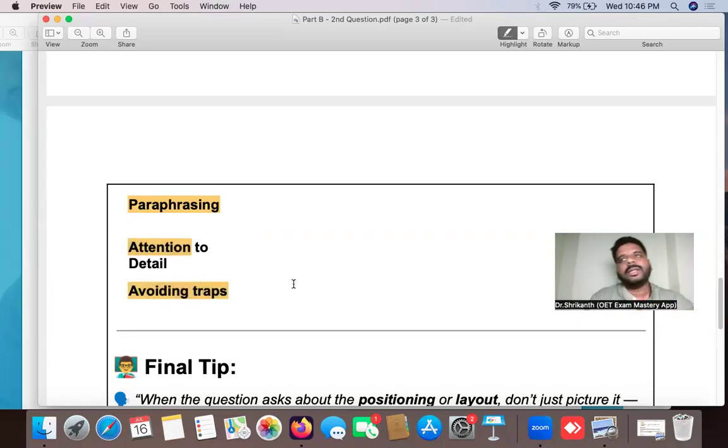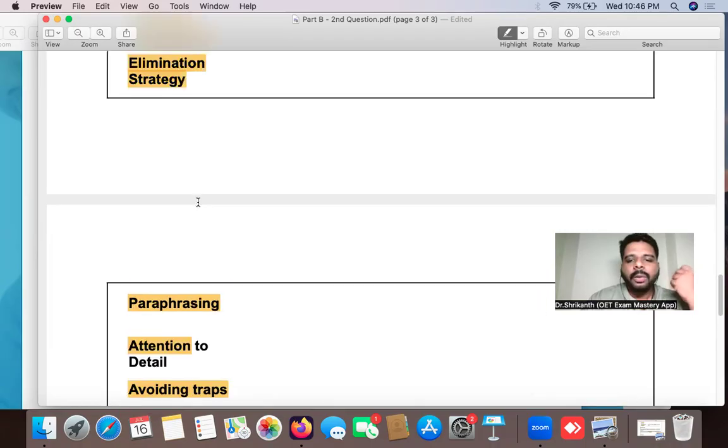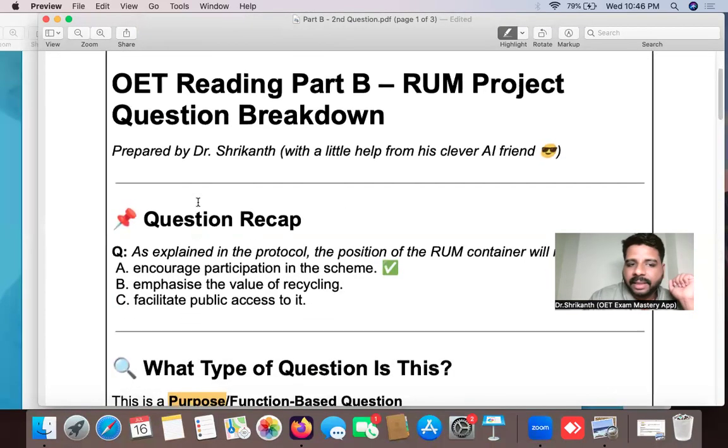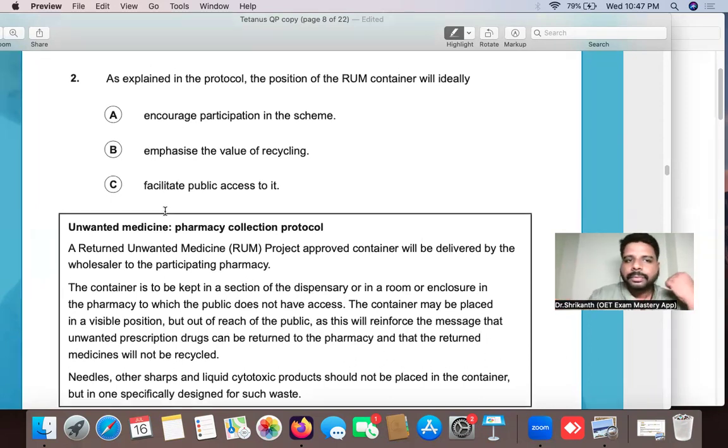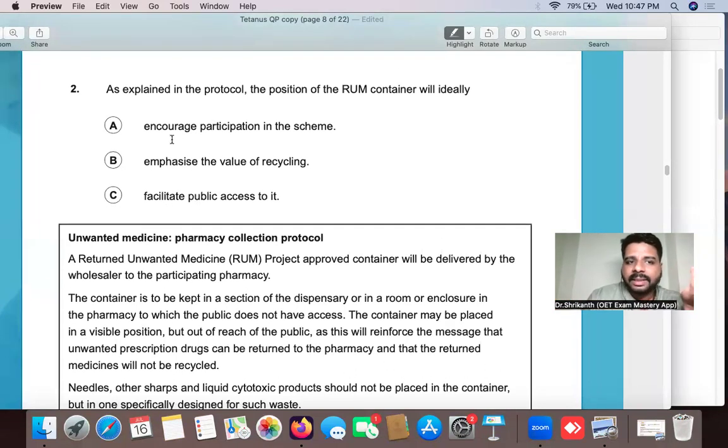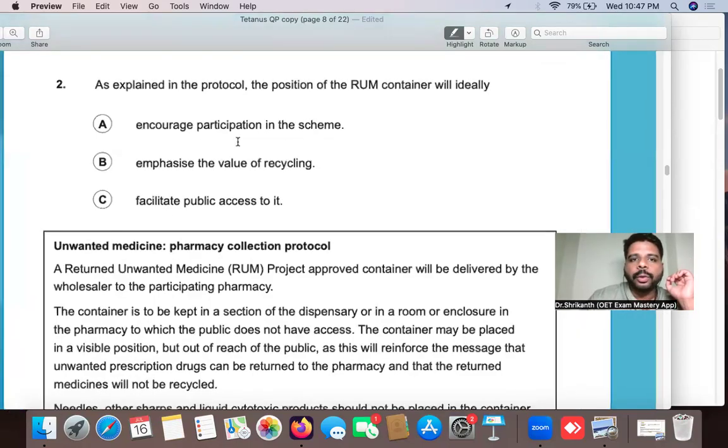So in OET, there are so many traps, and you have to be very careful to avoid the traps over here. Okay, so now we know that answer option A is the answer. And we have gone through the synonyms list and all that. So now let's talk about comprehension, retention, detection, keyword analysis, verb analysis, and let's perfect the elimination strategy. So let's understand why A is correct and why B and C are wrong. But first and foremost, we need to comprehend the question.